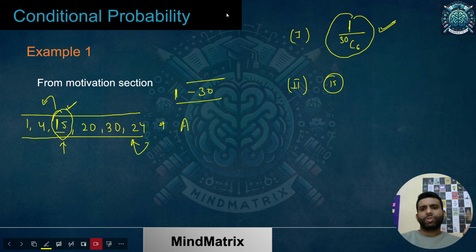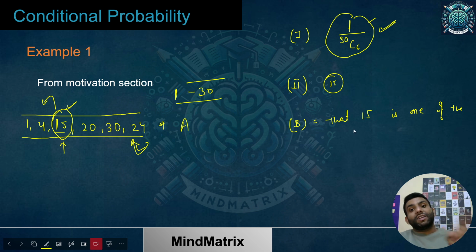So one was the only chance for the first case. Now for the second case, when he knows that 15 is part of it, B is the event that 15 is one of the numbers, and A is the event that the lottery numbers are these 6 numbers.